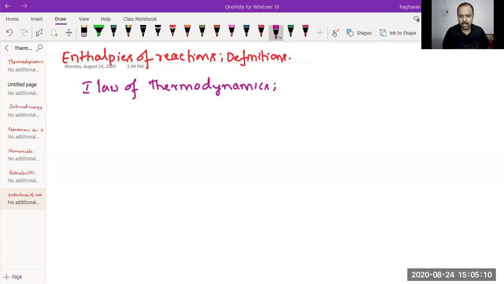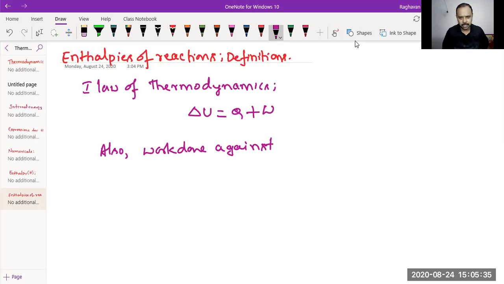As per the first law of thermodynamics, the mathematical form is delta U equals Q plus W, right? Also, we had work done against a constant external pressure P, given by W equals minus P delta V, right?